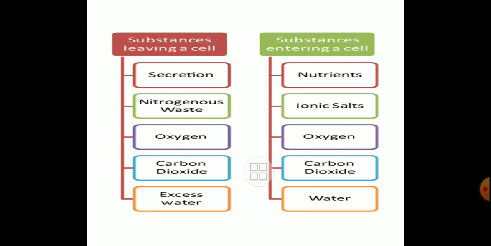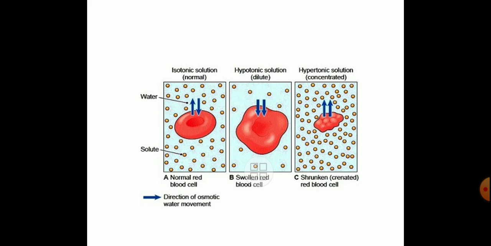Now the substances entering the cell, which substances can enter into the cell? That is nutrients, ionic salts, oxygen, carbon dioxide, and water. But whenever water becomes excess, it comes out of the cell, or is given out. So these are the solutions.